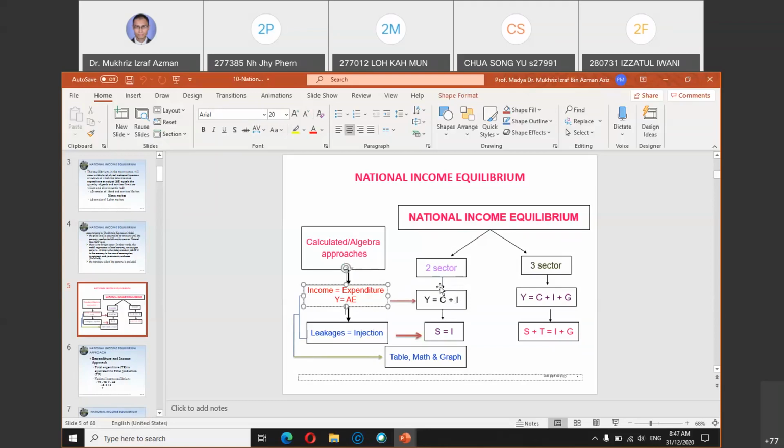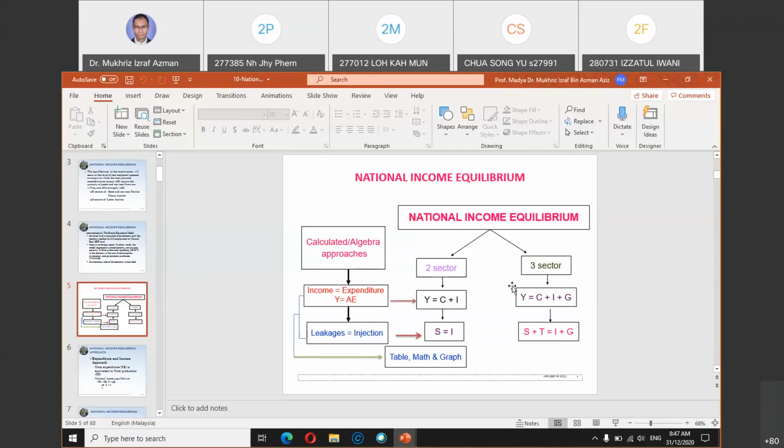Also in a two-sector economy, the country is in equilibrium when saving is equal to investment, S equals I. S means saving, I means investment. When S equals I, the country is in equilibrium, because whatever money is saved is being used for investment. This is in a two-sector economy.